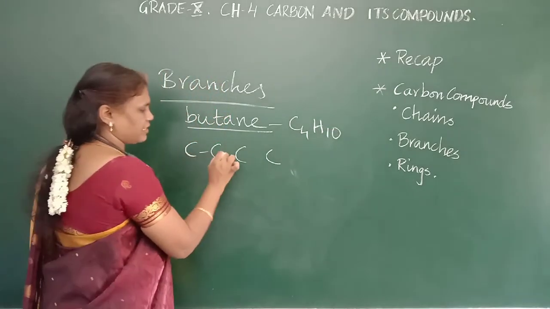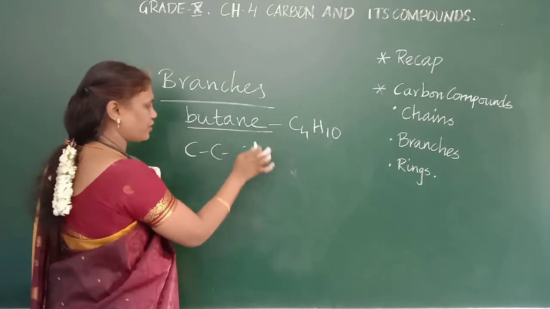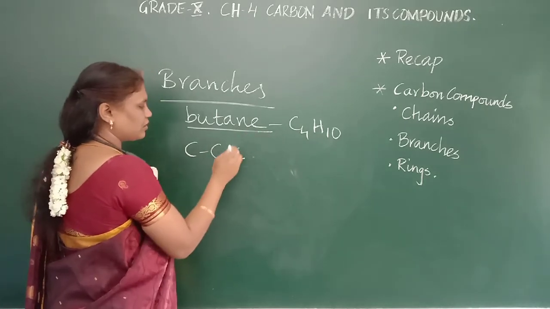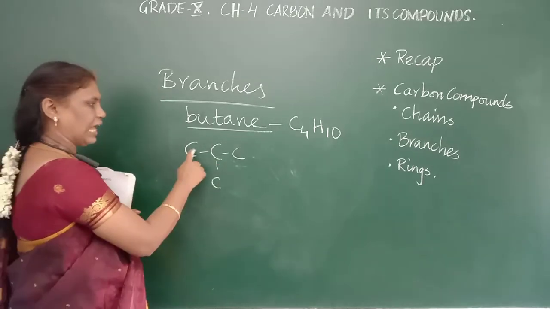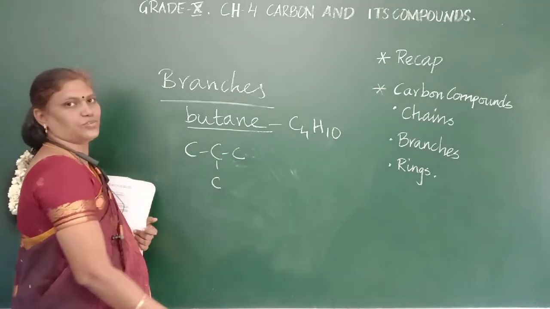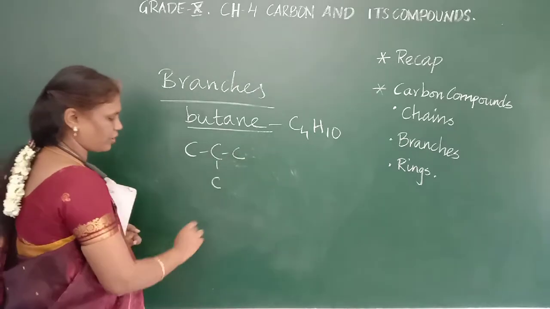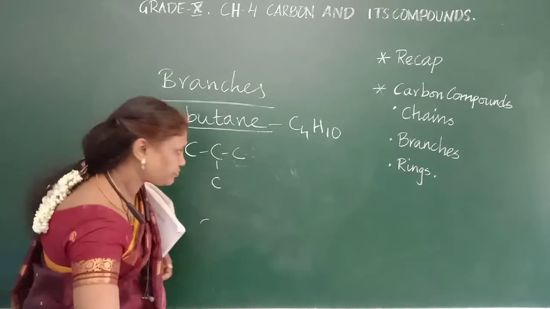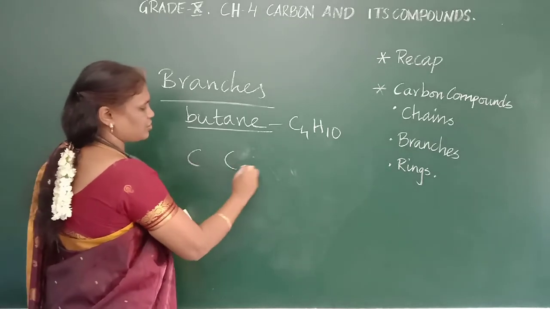Ma'am, it is a linear structure chain. Okay, I have to put it as a branch. So what can I do? Here I can put a branch. So in a linear structure chain, some branches come. That structure is called a branch. The same structure, how can I draw? First it should be 1, 2, 3.